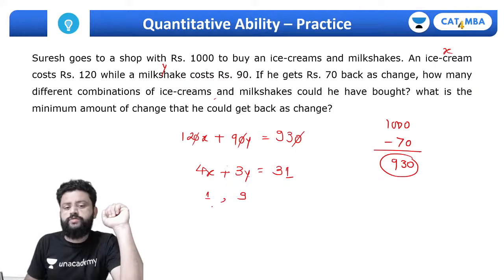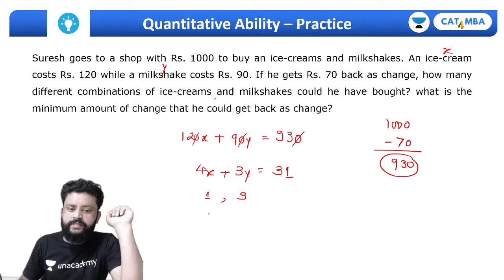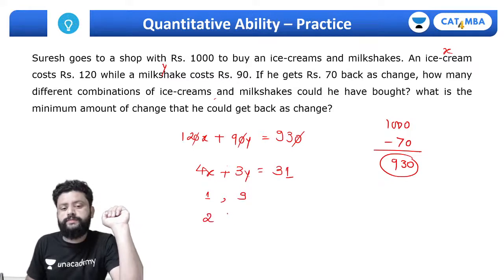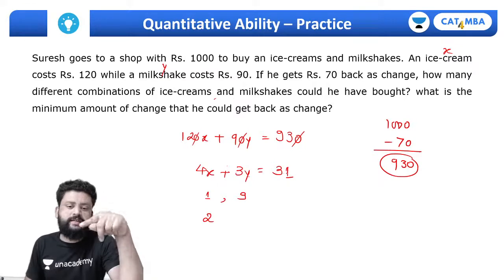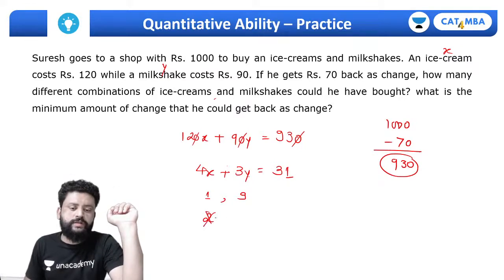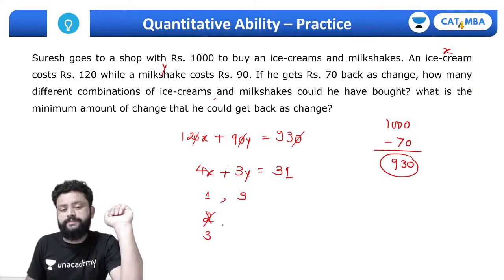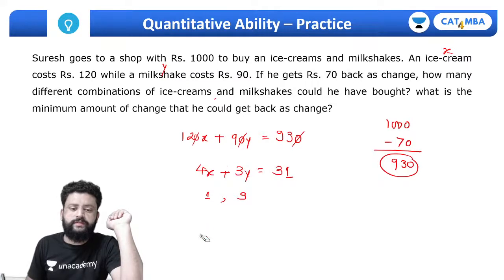So the first combination is 1 ice cream and 9 milkshakes. Next, if you bought 2 ice creams, 2 ice creams means 8 minus, that will be 23. It's not possible. If I try for 3, 4 threes are 12, 12 minus, 19 is not a multiple of 3, so 2 and 3 are not possible.